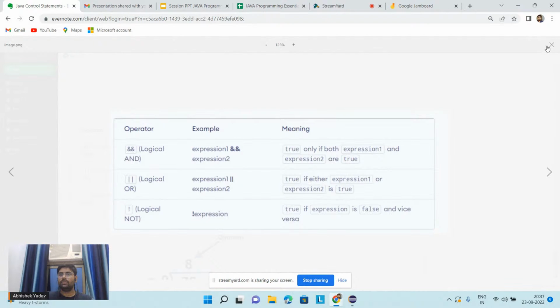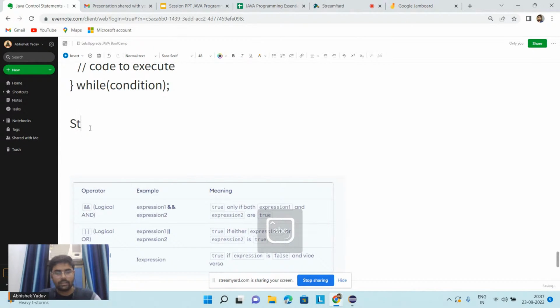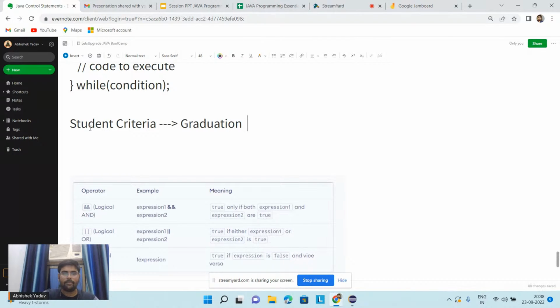So what we are saying is, the student criteria is graduation, and the branch will be computer science. Okay, let's take the branch as computer science.